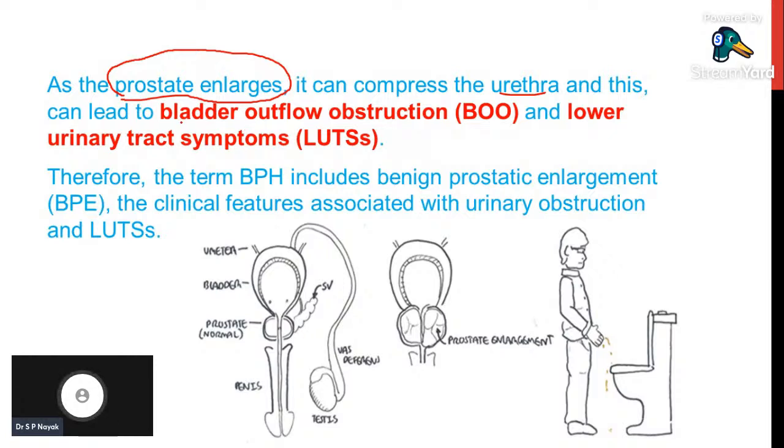Number one, it will cause bladder outflow obstruction, which is also called BOO, and it will cause lower urinary tract symptoms, also called LUTS. These are the two main symptoms caused by increased prostate gland size. Clear, everybody?